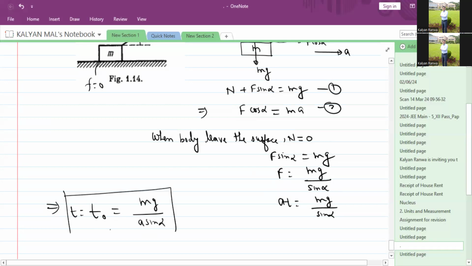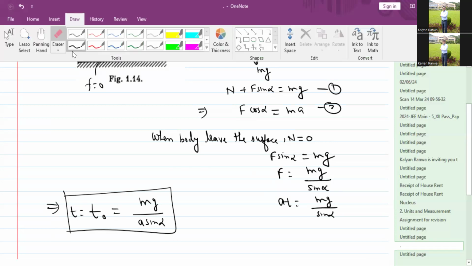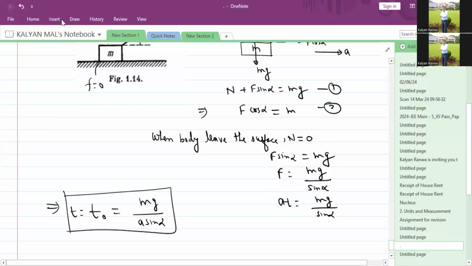This is the time at which the body leaves the horizontal surface. At this instant, what will be the velocity? Using equation 2, one a is the constant and another a is for acceleration, so I am putting another symbol, w, for acceleration.